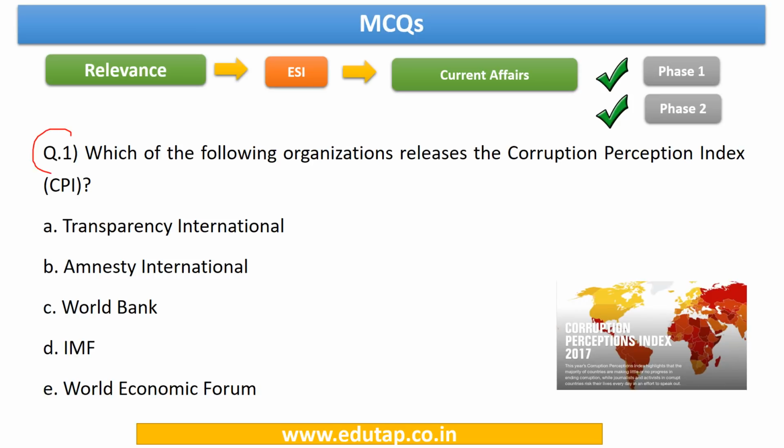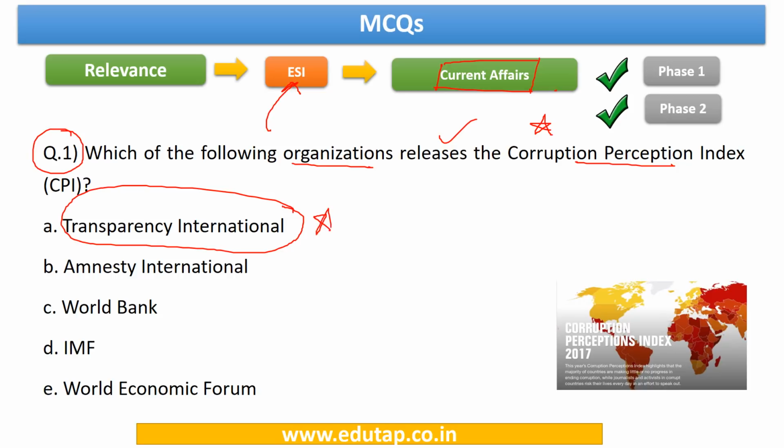The first question is, which of the following organizations releases the Corruption Perception Index? Kindly note this name. This question can be mapped to the ESI section. It is a part of current affairs. The answer to this question is Transparency International. Kindly memorize this.